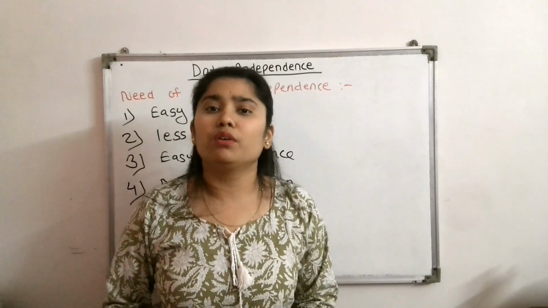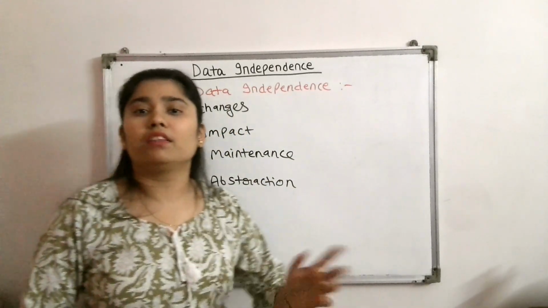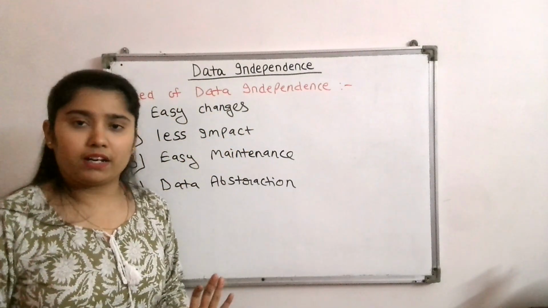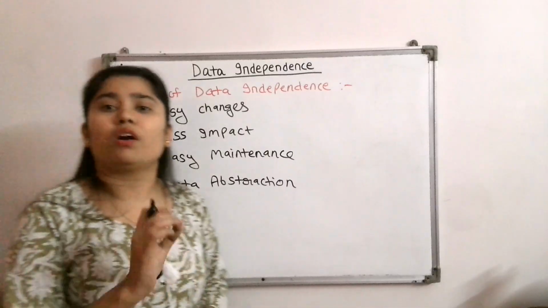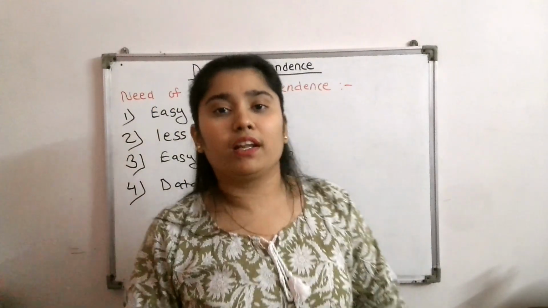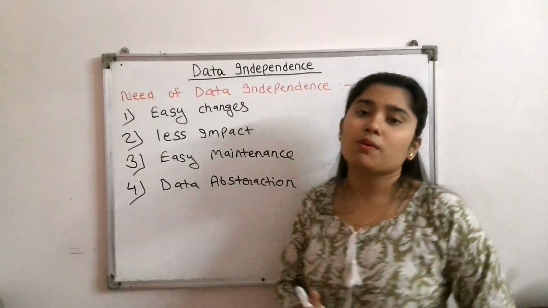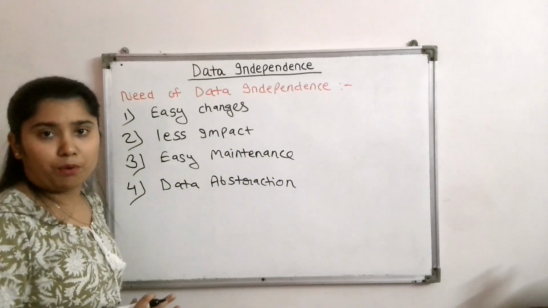Why? Because the user does not need to know how our data is stored or where the data is actually stored. They just come and use the database. So this is data abstraction, and it is also one of the importances of data independence.